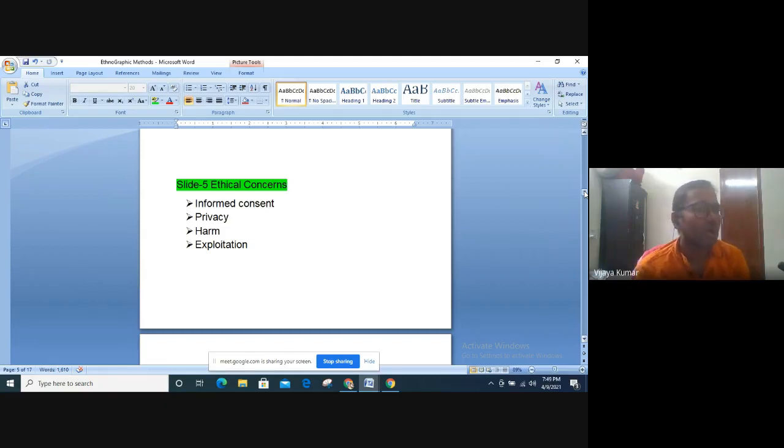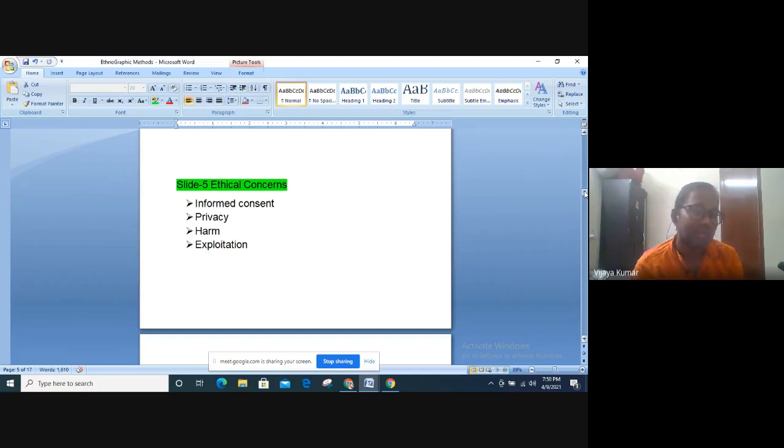And especially in the scientific fraternity, if they are doing any kind of groundbreaking drug test, then they have to make sure that an animal is not harmed. Similarly, when we are doing a behavioral test, when you are asking questions, the question should not psychologically affect the student, or you shouldn't exploit students for your research. These are some of the ethical concerns in ethnographic research.